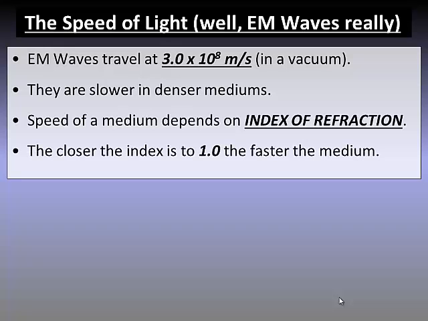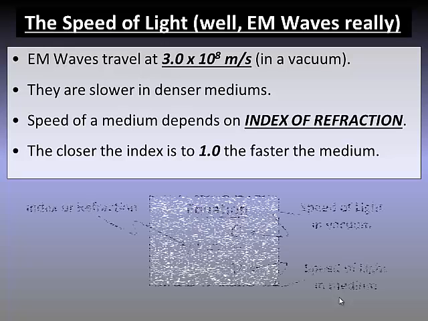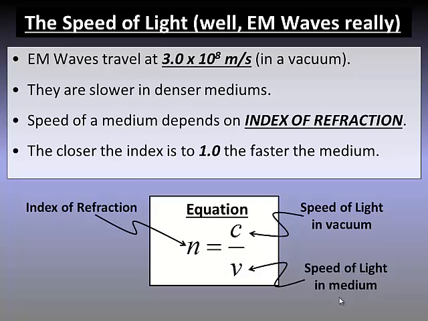The closer the index is to 1.0, the faster light travels through the medium. An index of 1.0 indicates that light travels basically the same speed as it does in a vacuum. A higher index of refraction means that light travels slower through the material. The equation we can use to find the index of refraction is n equals c over v. N is the index of refraction, c the speed of light in a vacuum, which is a constant, 3 times 10 to the 8th meters per second, divided by v, the speed of light in whatever the medium is.